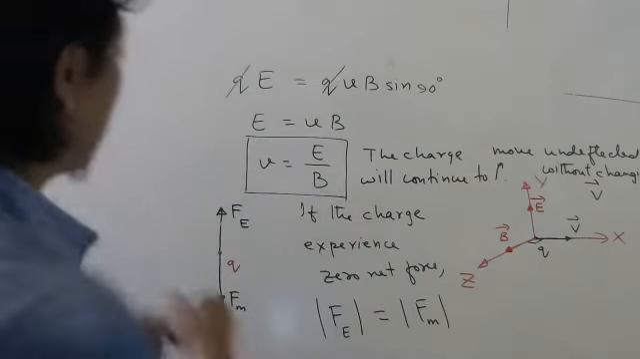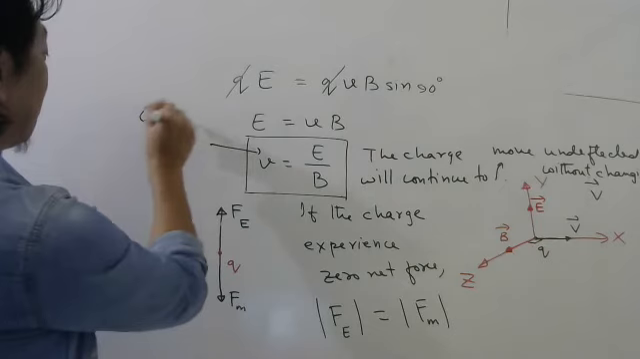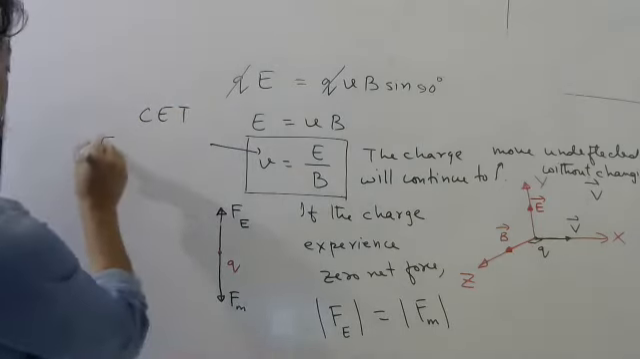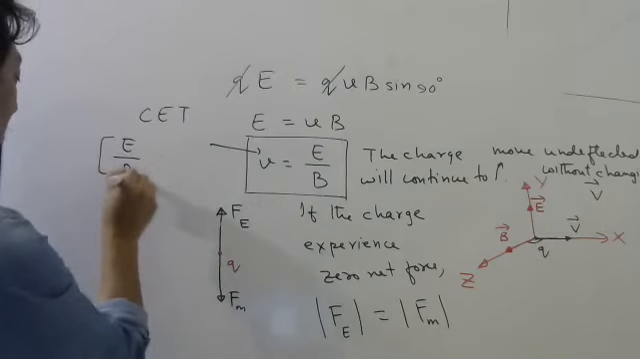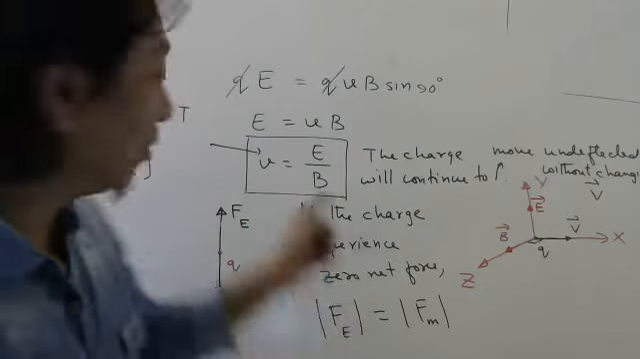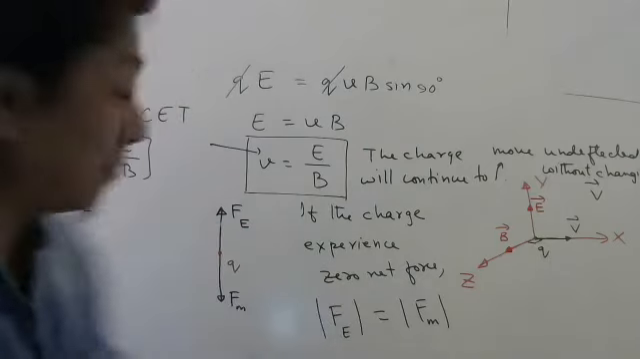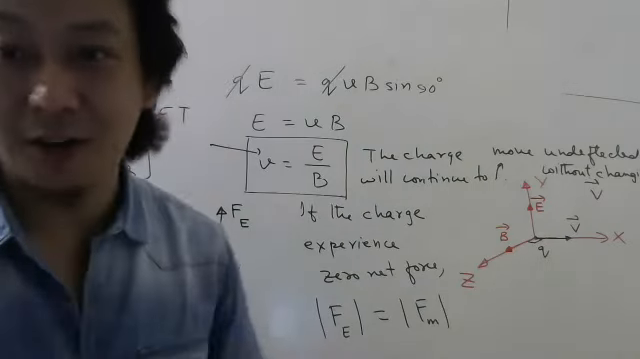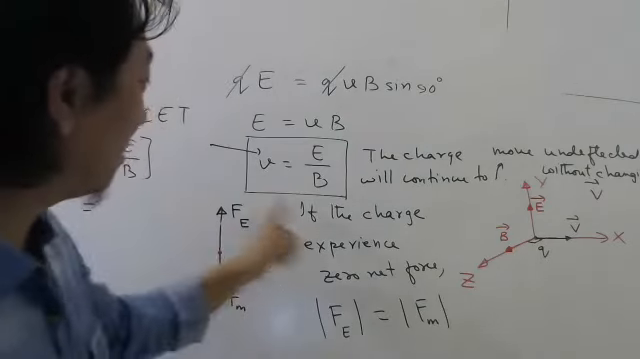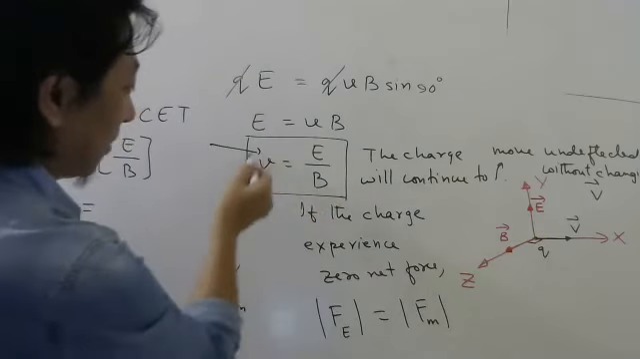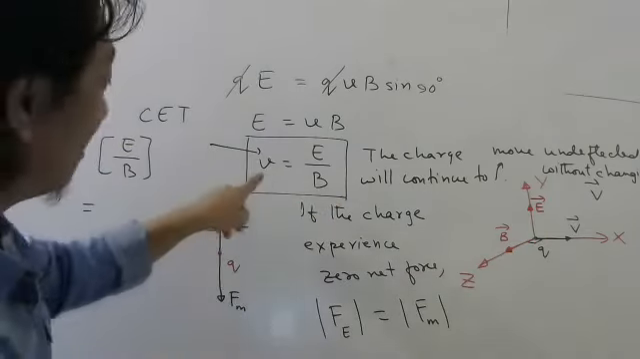Now, based on this, one CET question: they will ask what is the dimension of E by B? And many people who don't know this formula will start putting dimension of electric field, magnetic field. It will take a lot of time. Already we know this relation. So dimension of this should be equal to this. And since it is velocity,